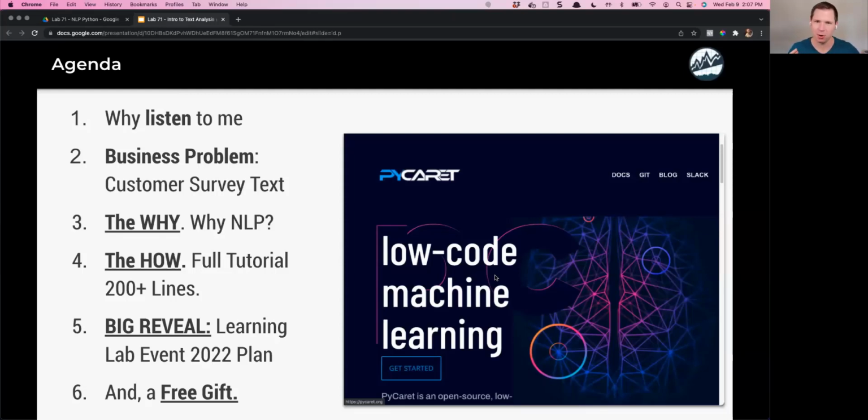Section 5, then we're going to move into the big reveal. So this is part of Learning Labs, and I run a product called Learning Labs Pro, and I have a whole event plan for 2022, and it's all based on the survey that we're going to be doing today. So I'm going to show you how I analyzed it, and I'm going to give you the big reveal so you see what our timeline of events is going to be throughout the rest of the year.